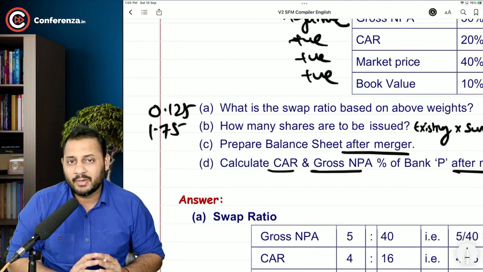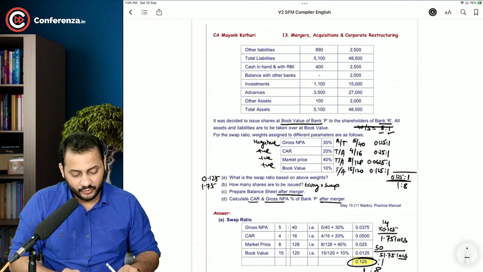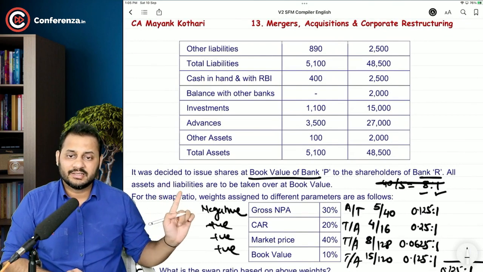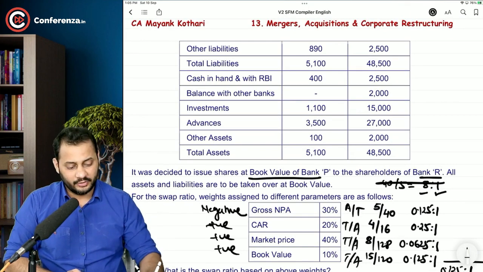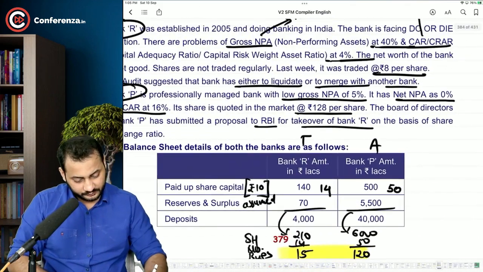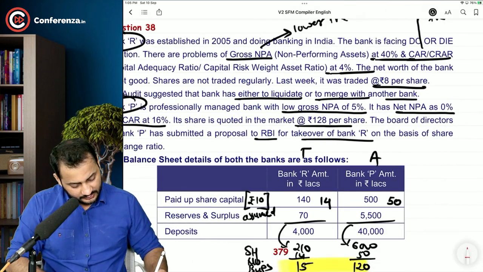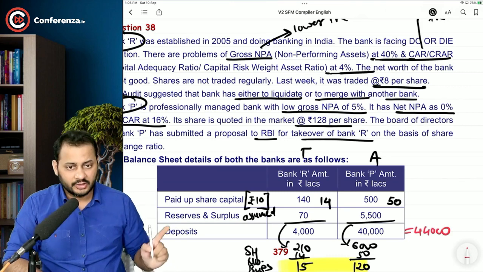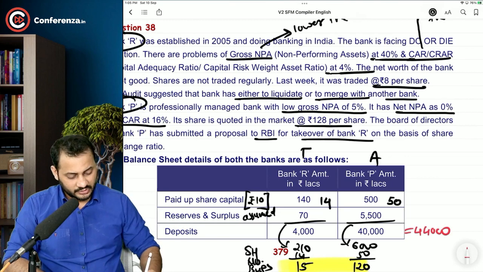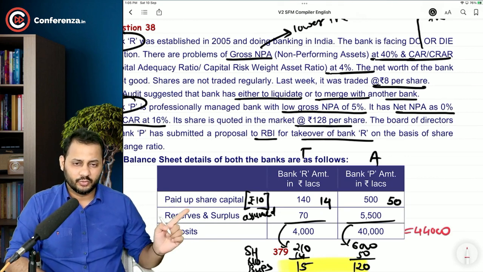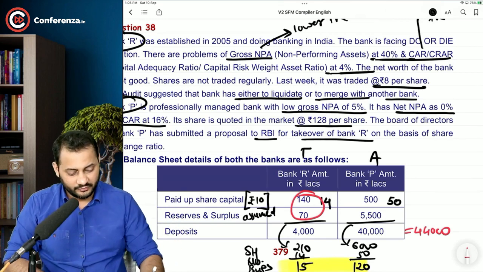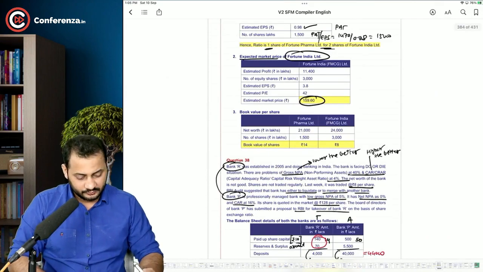Now, before preparing the balance sheet, you need to ensure how you are taking over the values. It is clearly written that all the assets and liabilities are to be taken over at book value. So what will happen? I will just show you. In the after-merger company, the deposits will look like 44,000. Am I right? The paid up share capital and reserves and surplus of 6,000 will change. But the deposit, 210, this is the total of this is 210. So the deposit will be 44,000 in the balance sheet after merger.